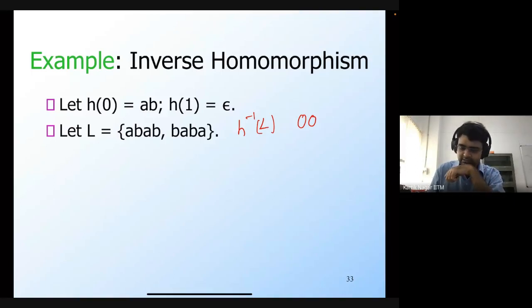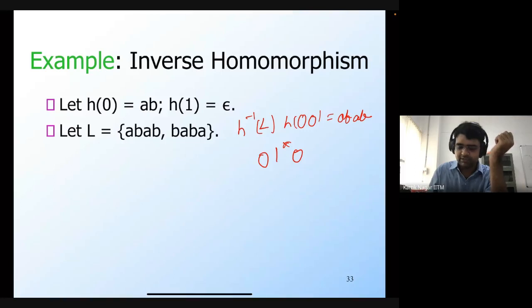So if you apply H on 0, 0, then you get AB, AB, which is definitely in L. Okay, so Sriram Gautam is saying 0, 1 star 0. So that's correct, right? Because no matter how many ones you have, since H of 1 is epsilon, you will still get AB, AB. So H of this is still going to be AB, AB. So that's correct. Is this all?